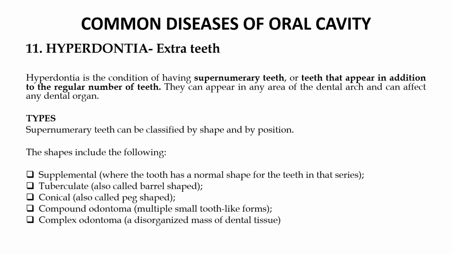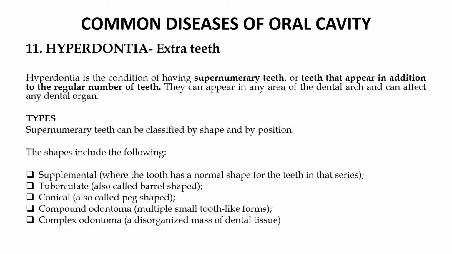A common disease associated with the oral cavity is hyperdontia. As the name indicates, it is the presence of extra teeth. Hyperdontia is the condition of having supernumerary teeth, or teeth that appear in addition to the regular number of teeth. So you can say it is additional teeth. They can appear in any area of the dental arch and can affect any dental organ.